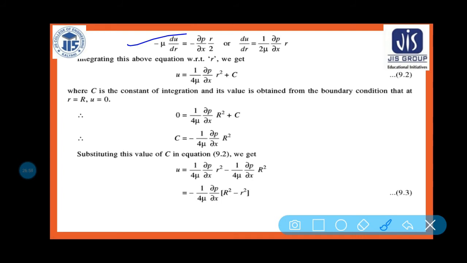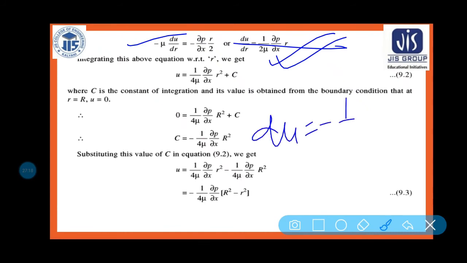So let us consider small u is the velocity, and if I am integrating this equation, then what will we be getting? After integration, du is equal to minus 1 by 2 mu into del p by del x into r dr. Am I right?